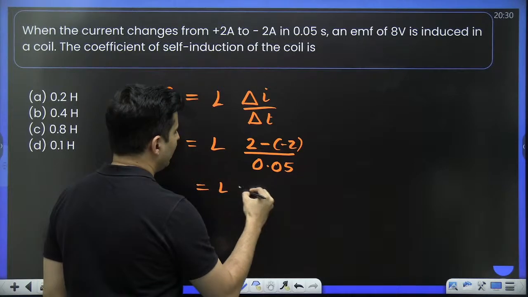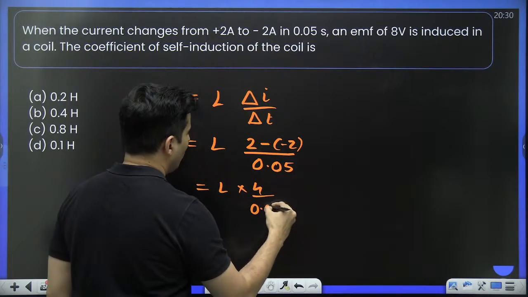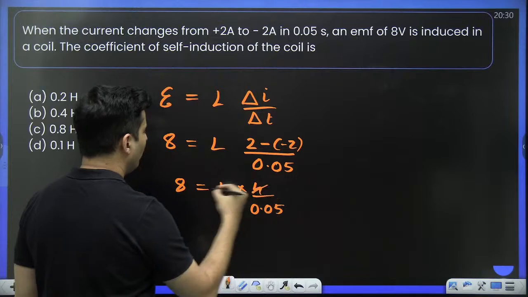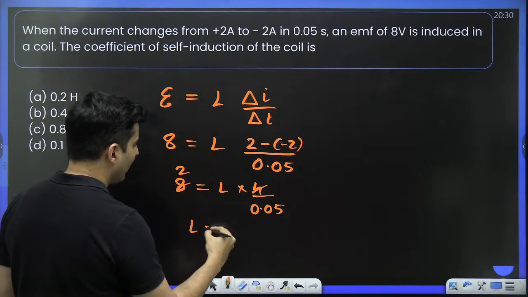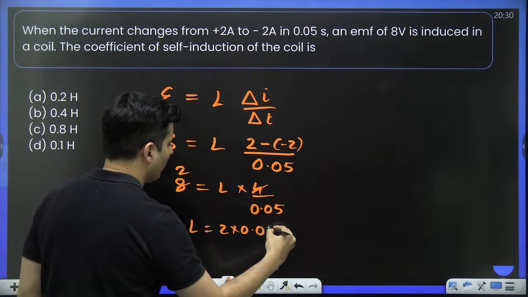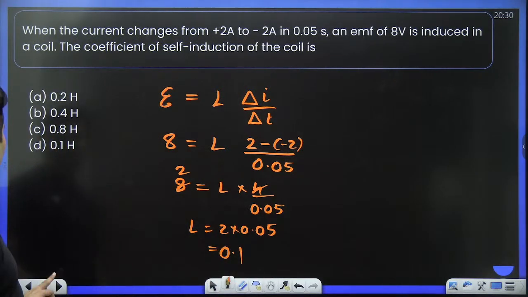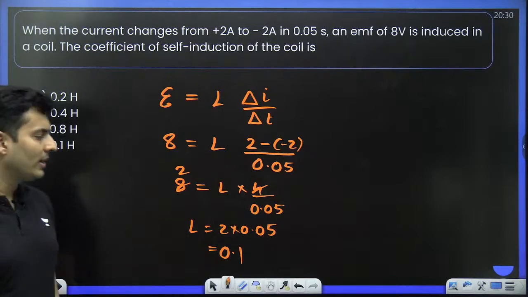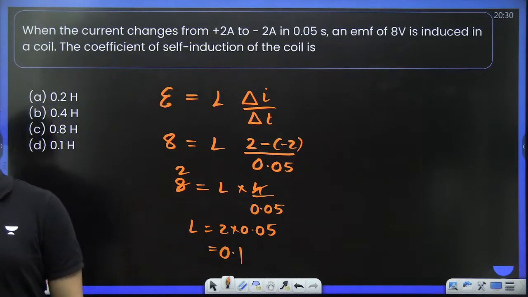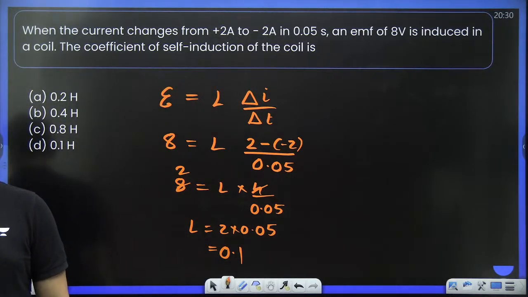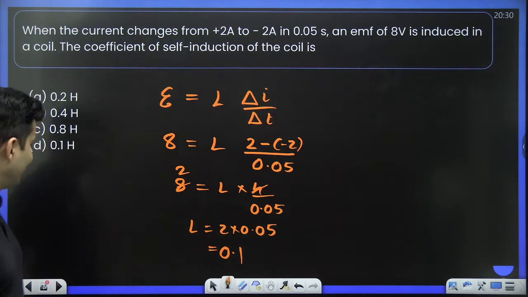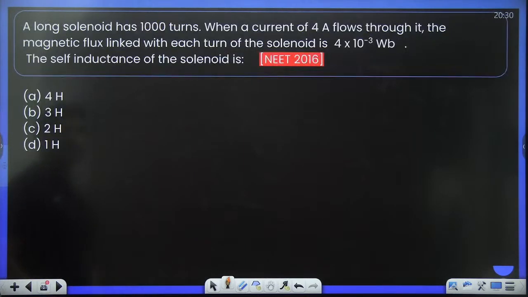So this will be L into 4 divided by 0.05. This will be 8. 4 goes with 8 2 times. So L will be 2 into 0.05. So it will be basically 0.1. Yes, 0.1 is there as option D. Perfect. Yes, I'll be providing you the PDF also. Don't worry. Next question coming up on your screen.